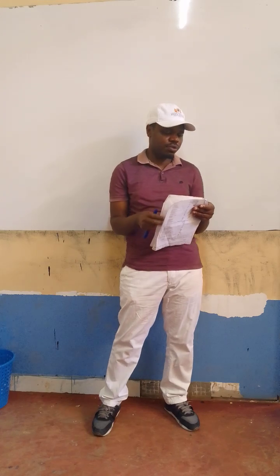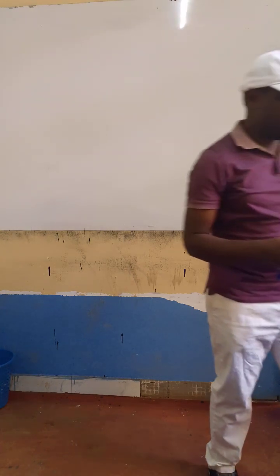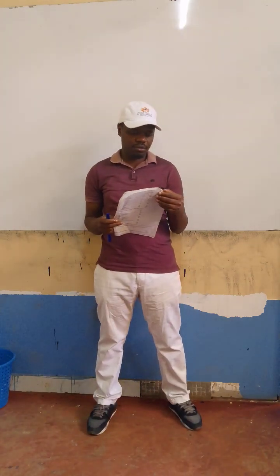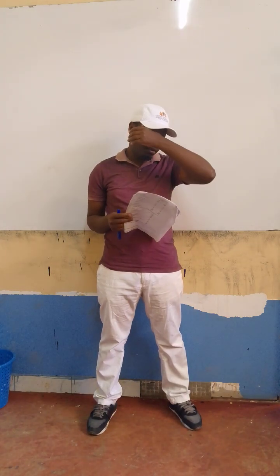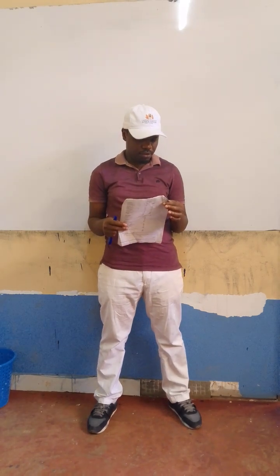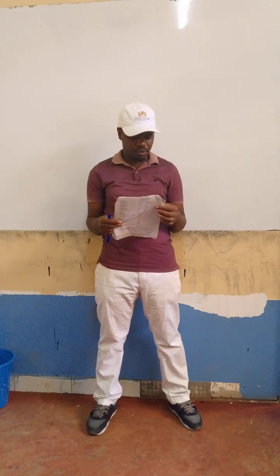The fair values of the net assets of Razak Limited as at the date of acquisition comprised the following: property, land and equipment, inventories, trade receivables, cash and cash equivalents, trade payables, tax payables.